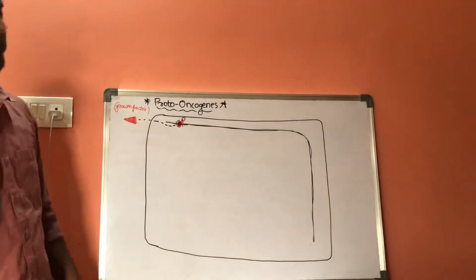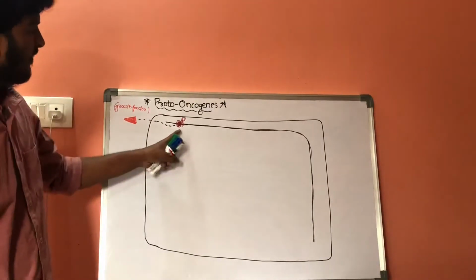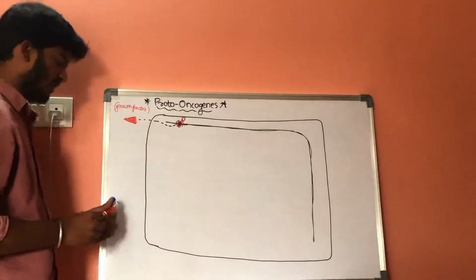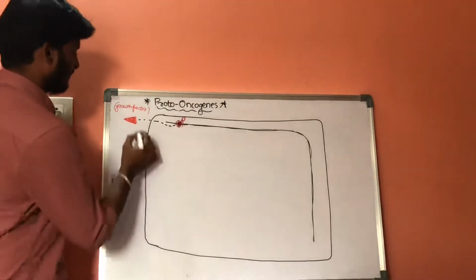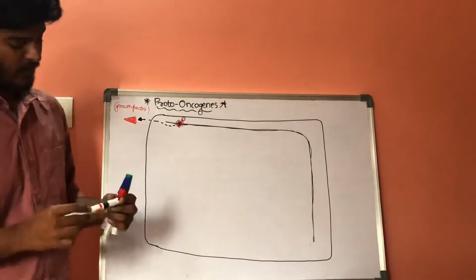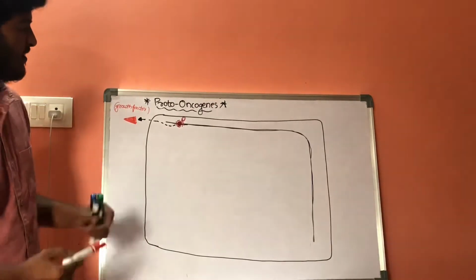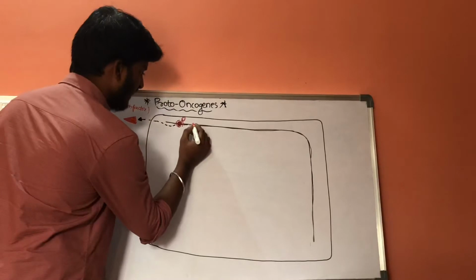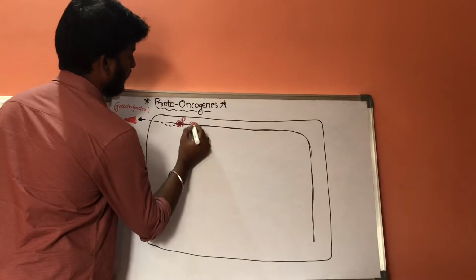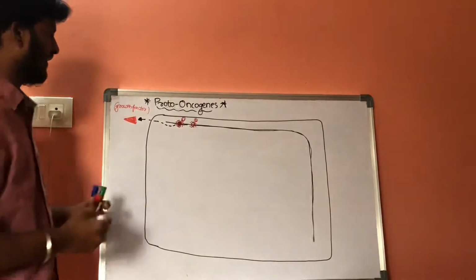This is the first step in proto-oncogenes function: the first set of proto-oncogenes gets activated, which results in formation of growth factor. Now after forming of growth factor, the next set of gene will get activated. Set 2, the second set of gene will get activated.